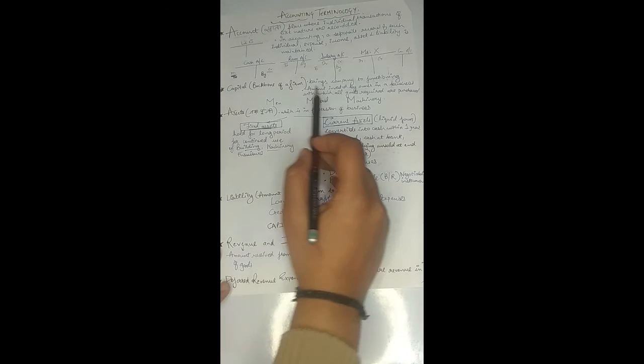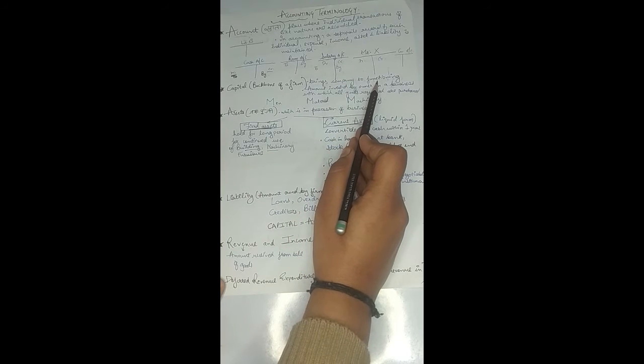See, capital is the backbone of a firm, because without capital a firm cannot run. In order to run a business, money is required. So that money is provided to the firm by the owner, and the amount which is being invested by the owners in the firm, that is capital, right? So it is only capital which brings the company to its functioning.